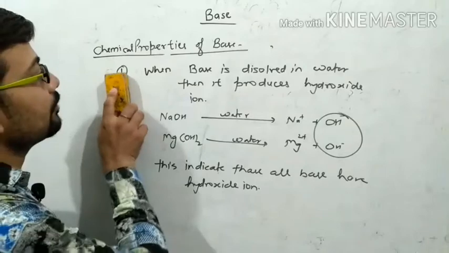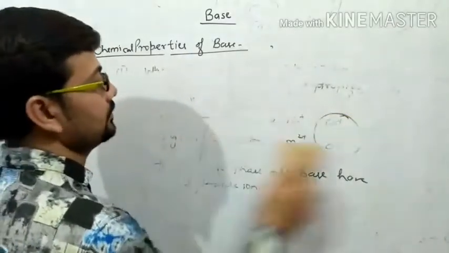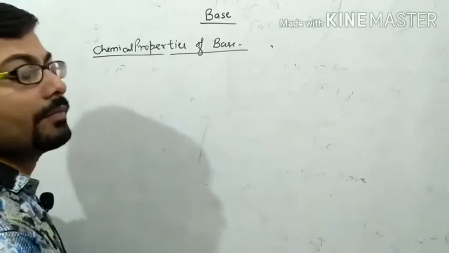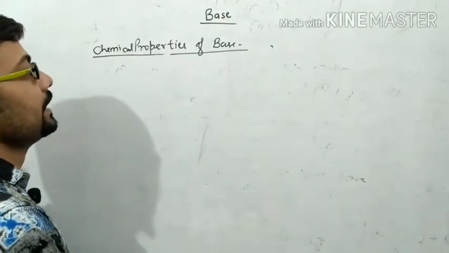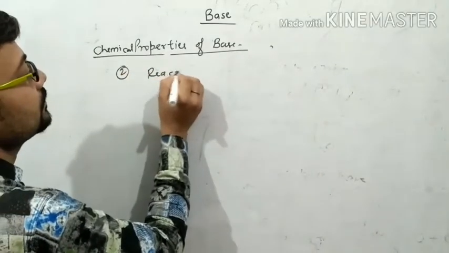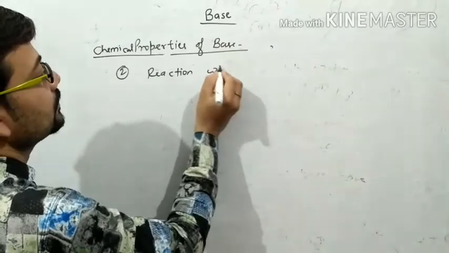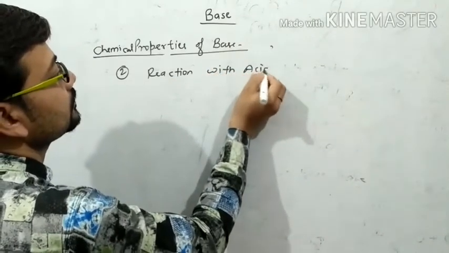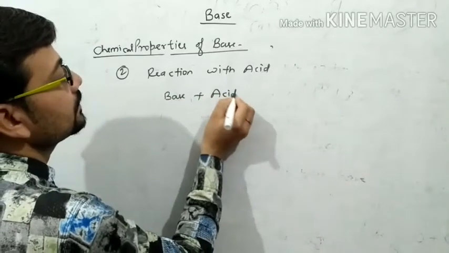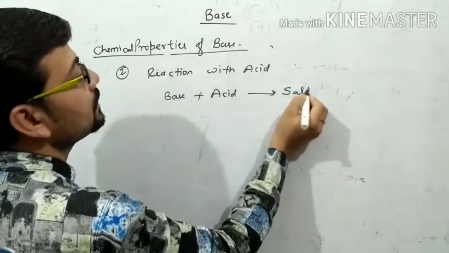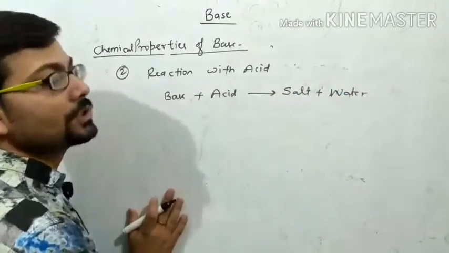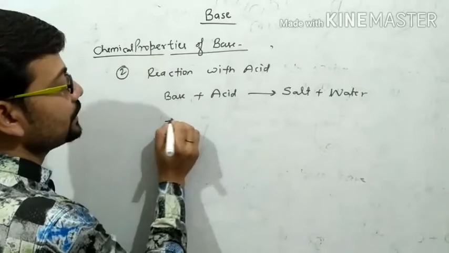Now the second chemical property is reaction with acid. When a base reacts with an acid, it produces salt and water, and this reaction is called a neutralization reaction.